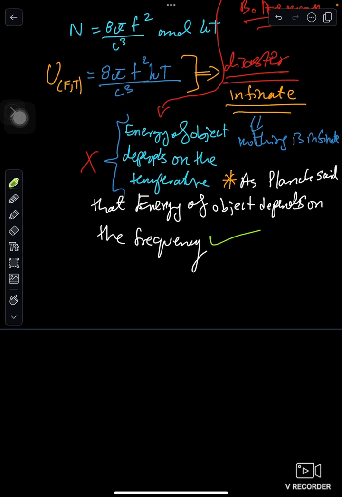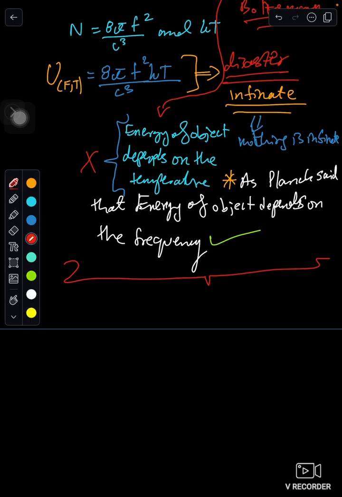So then he introduced a new theory, and this is what became the groundbreaking discovery that created what we now call quantum mechanics.